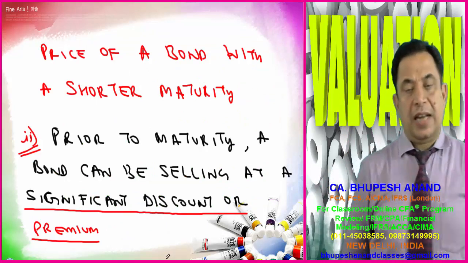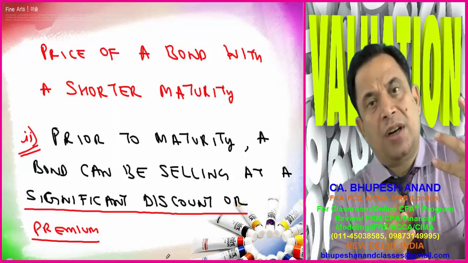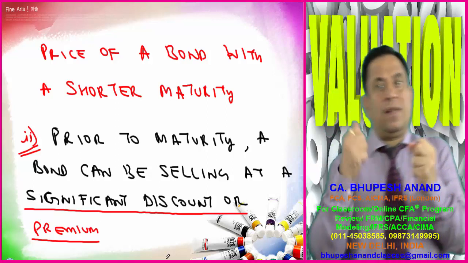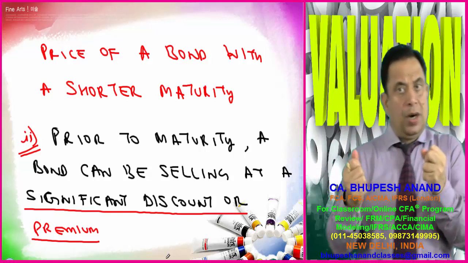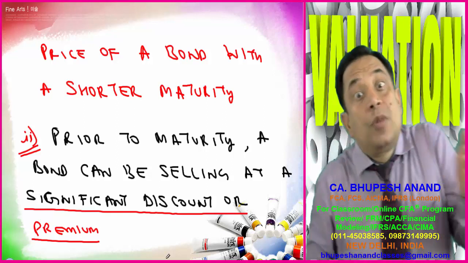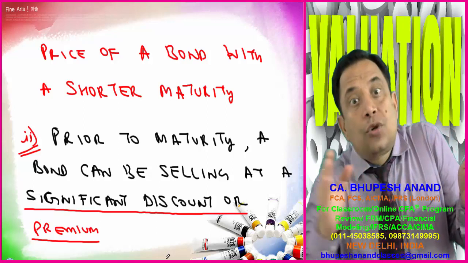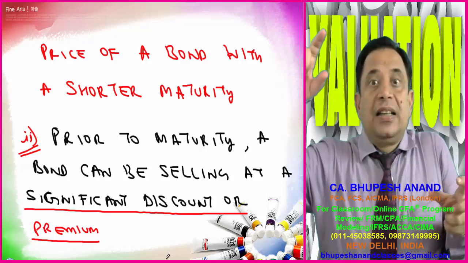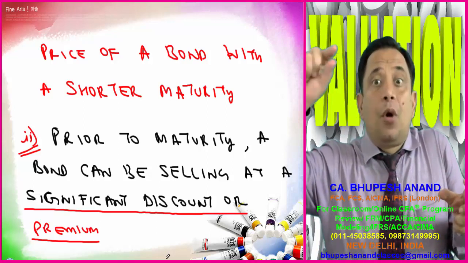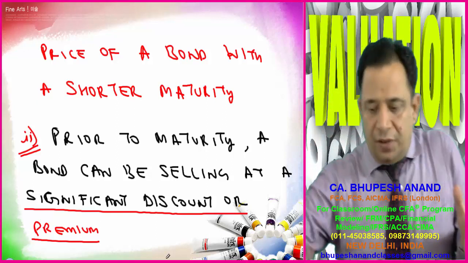And the last point which I want to tell you is that prior to maturity, we can have premium bonds or discount bonds. When the coupon rate is more than YTM, it is the case of a premium bond. When the coupon rate is less than YTM, it is the case of a discount bond. But this is prior to maturity. As we approach the maturity point, the discount bond or the premium bond reaches the par value. This is the point which I want to tell you.